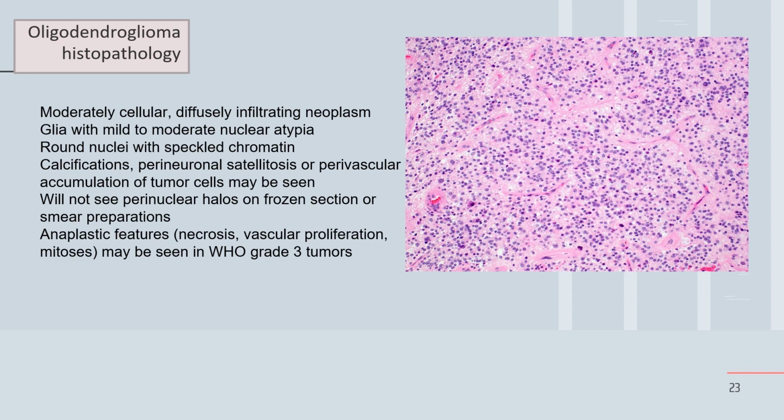Anaplastic features of necrosis and vascular proliferation may be seen in WHO grade 3 tumor. Thus, moderately cellular, diffuse, infiltrating with perivascular or perineuronal satellitosis. This is a feature of the oligodendroglioma.